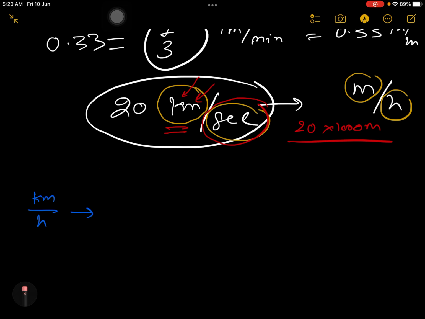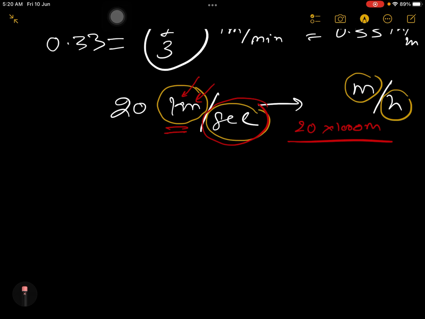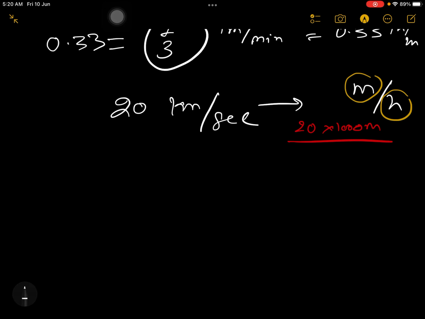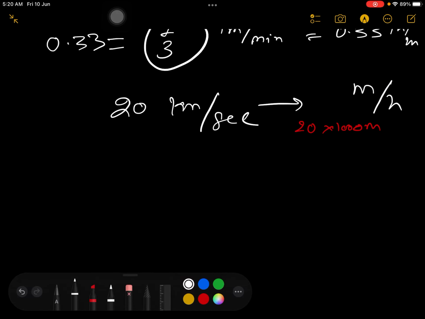I'm erasing this, just wait. I feel very bad when we consume time erasing things on the board.